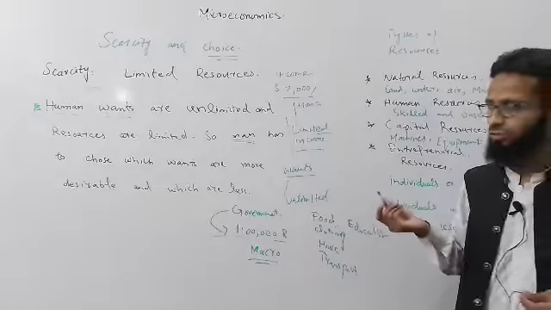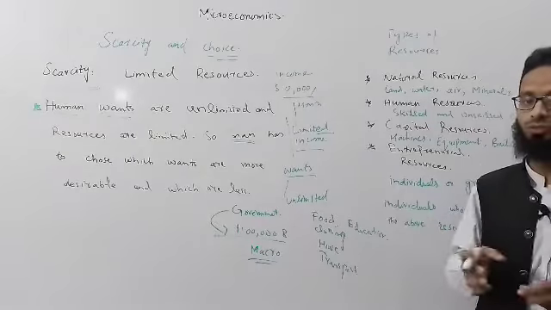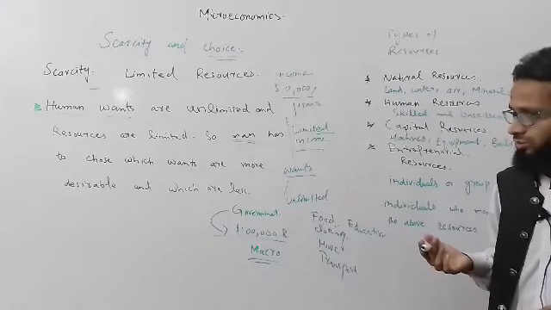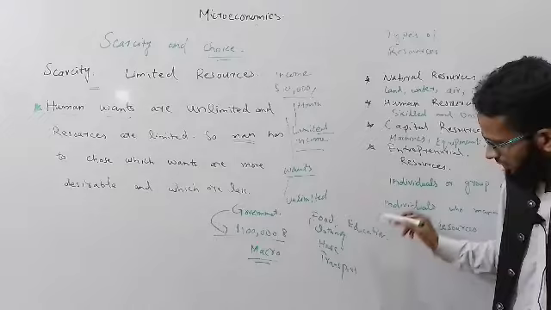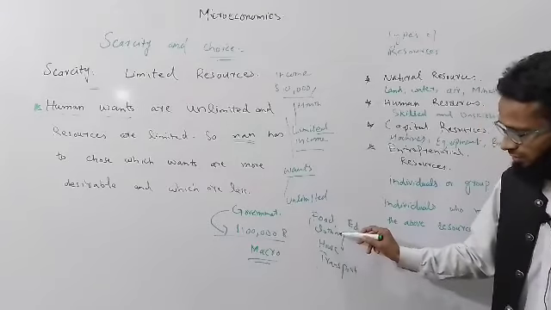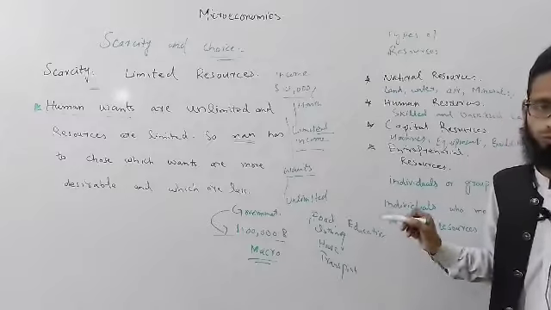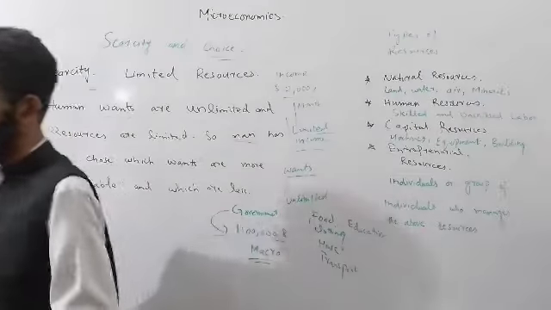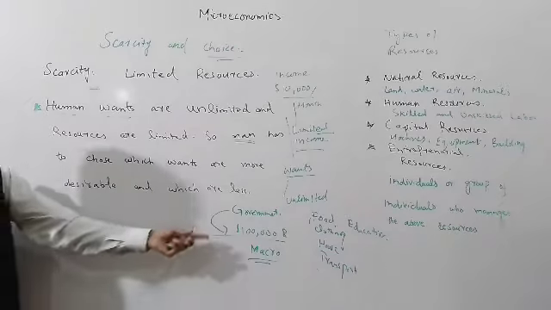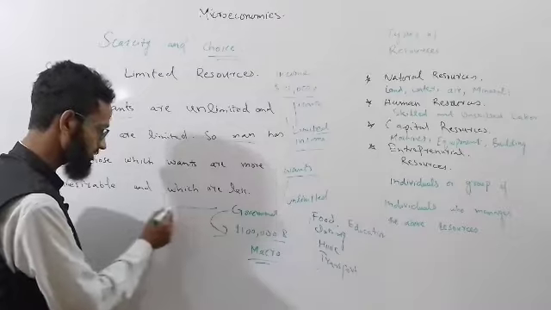In the last lecture we studied that there are some goods and some services that always exist in the economy. So an individual chooses between them: how much to spend on food, how much to spend on clothing, how much to spend on housing, and how much to spend on education. In the microeconomy it is the individual, and at the macro level of the economy, the government has to choose how much to